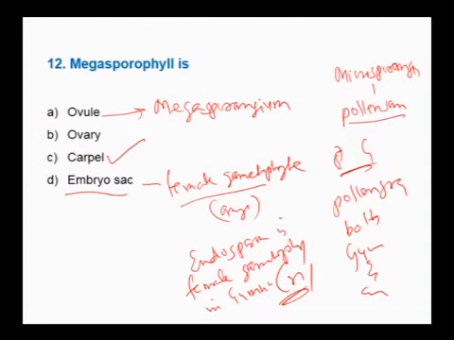Therefore, pollen grain is a male gametophyte in both angiosperms and gymnosperms because it produces male gametes. But female gametophyte is embryo sac in angiosperms, but in gymnosperms it is endosperm, it is haploid pre-fertilized product. This is very important. So, for the given question, the answer is C, that is carpel.